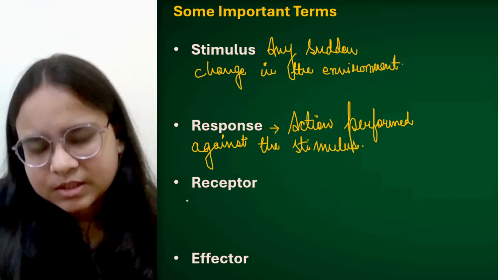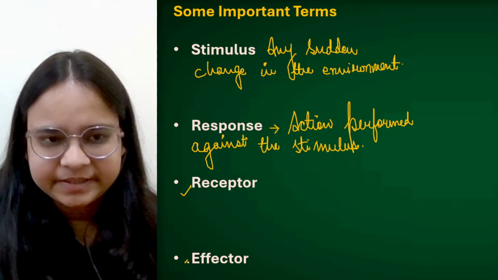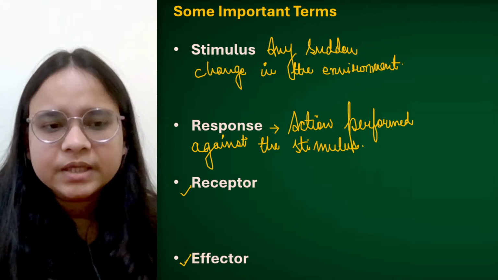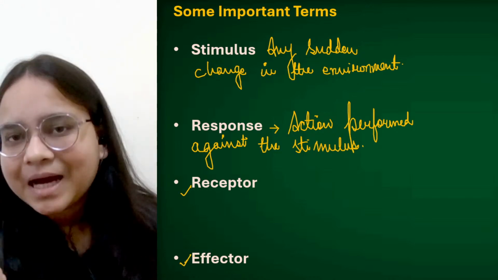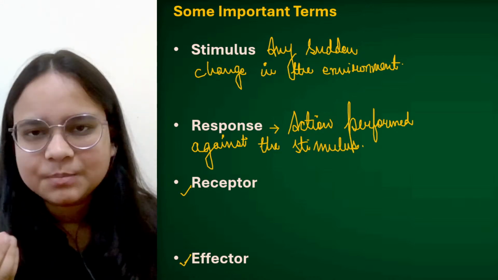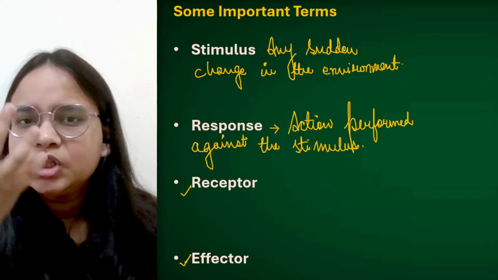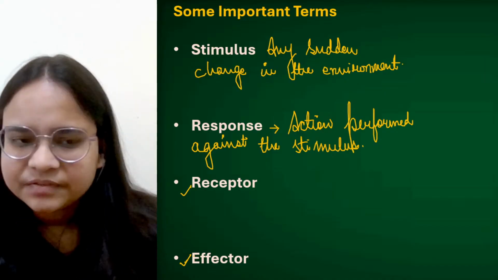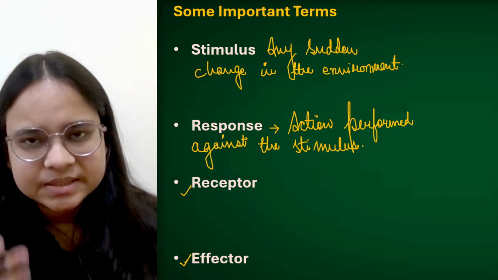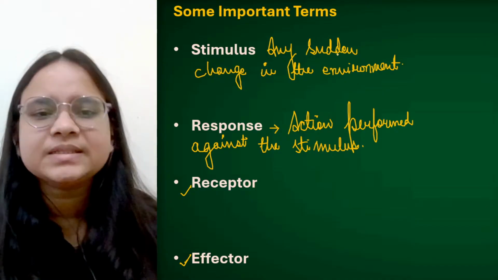Now there are two more terms, receptor and effector. रिसेप्टर्स क्या होते हैं, जो रिसीव करते हैं, नाम से ही पता चल रहा है, रिसेप्टर्स आर नथिंग जो इम्पल्सेस को रिसीव करें. Now before I get into these terms, I would like to tell you what is an impulse.